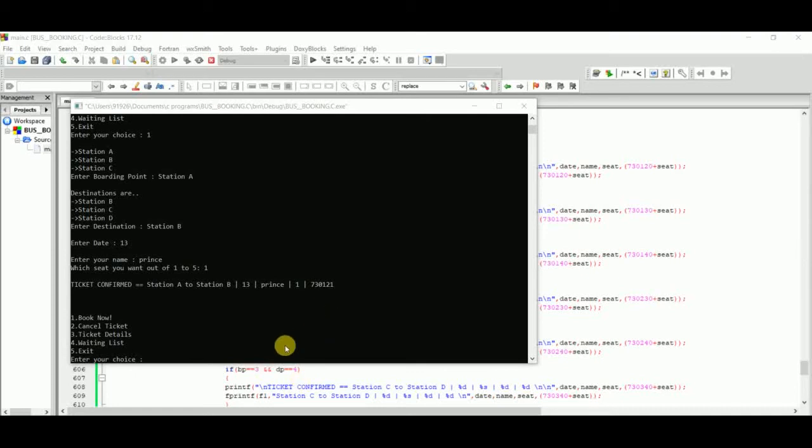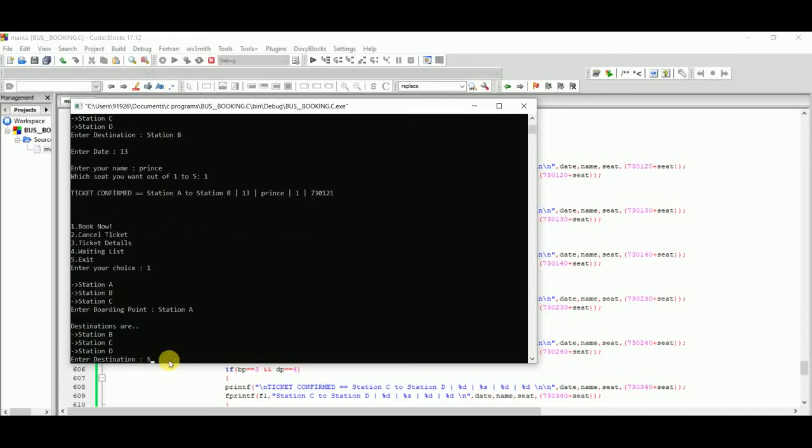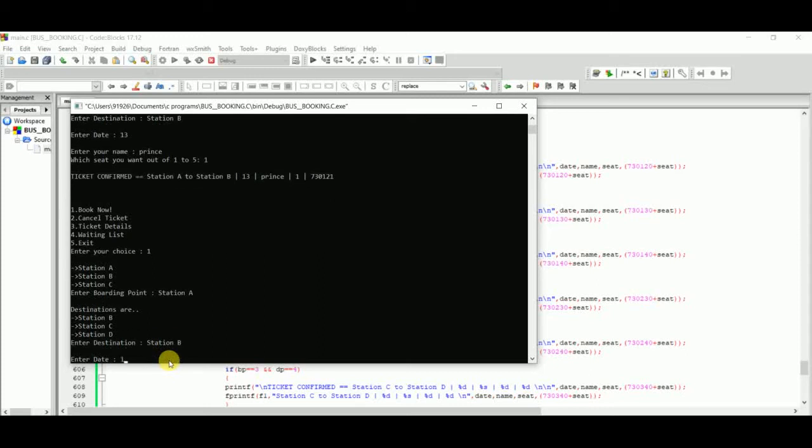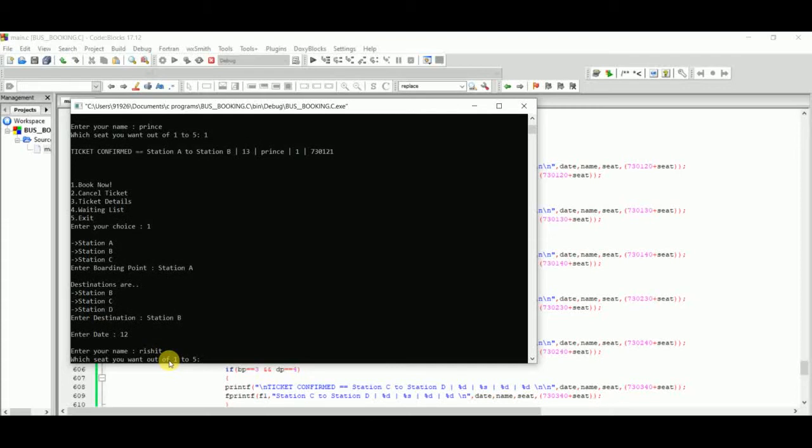Now we see again for the waiting list. So source station A, destination station B, date 12, name Receipt, seat number 1.